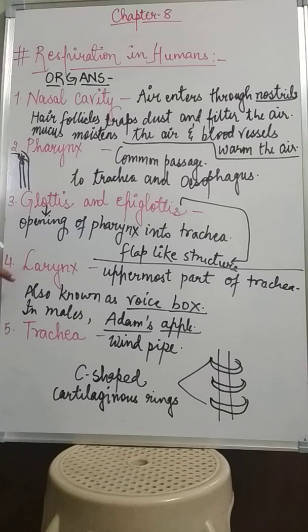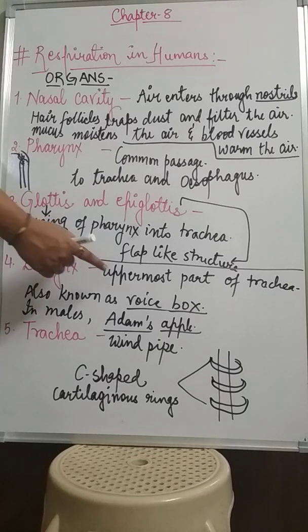Now next to the epiglottis, or next to the glottis, there is the larynx. The larynx is the uppermost part of the trachea. From the larynx the trachea starts. It is also known as the voice box because this is the sound producing organ. जो अपनी आवाज आती, whatever sound we have, is produced through the larynx. In the larynx there are two flaps, known as vocal cords, and these flaps vibrate with the help of inhaled air and our voice comes out. So the larynx is known as the sound producing organ or voice box.